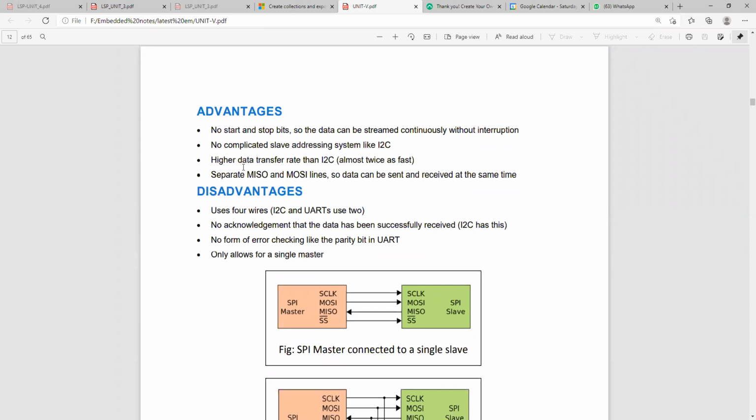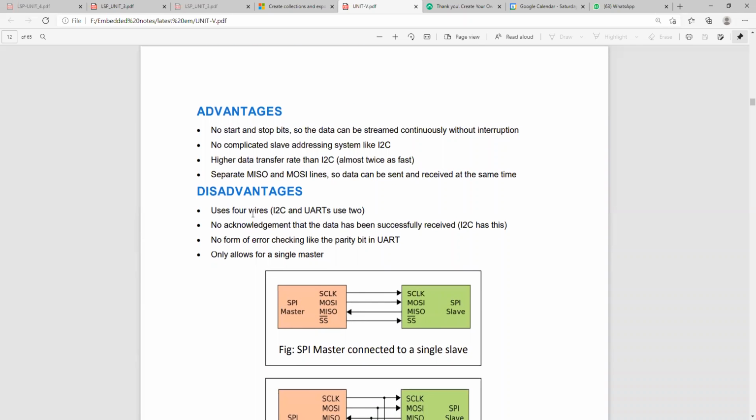So the data rate will be higher because of continuous transmission. Here you need not use any start and stop bit. That's why you get a higher data rate when compared to I2C. And there are separate MISO and MOSI lines, so the data can be sent and received at the same time.